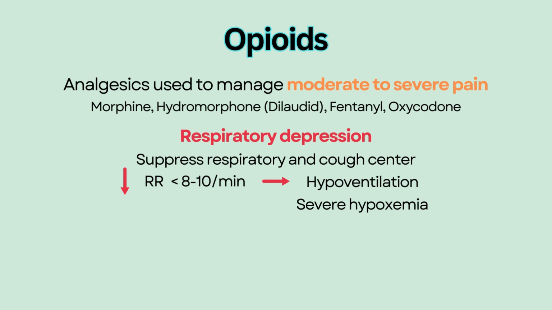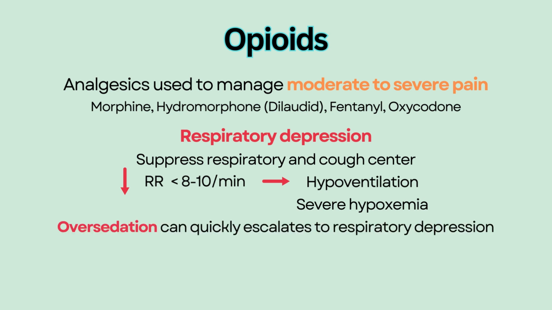Level of consciousness should be monitored closely because oversedation can quickly escalate to respiratory depression. Naloxone is an opioid antagonist used to reverse respiratory depression. Please see my separate video on opioid-induced respiratory depression.